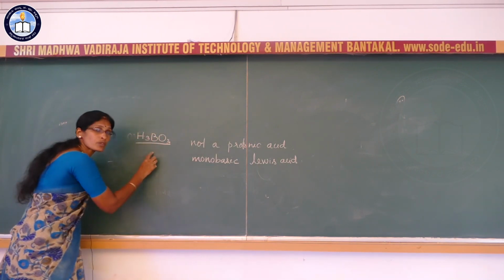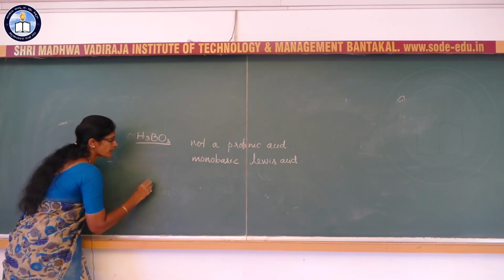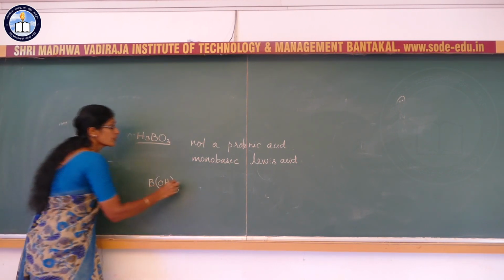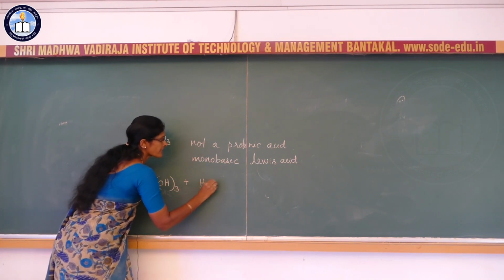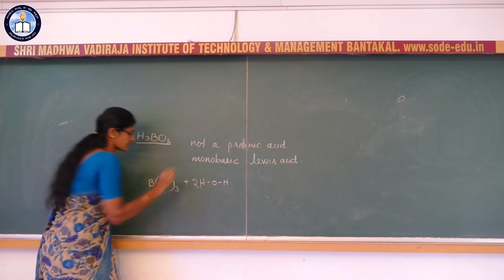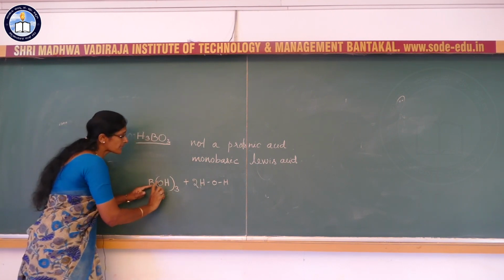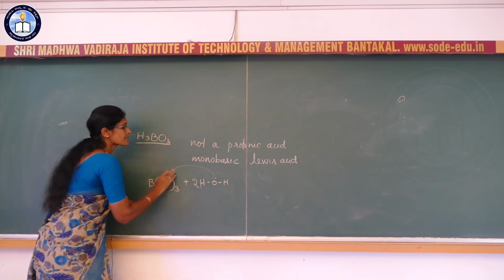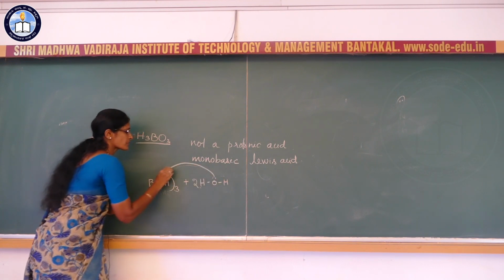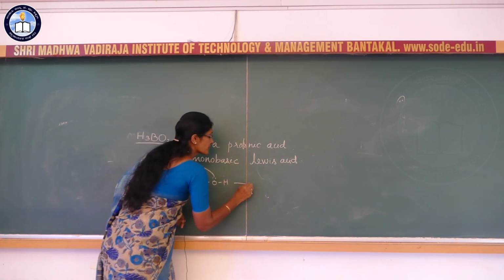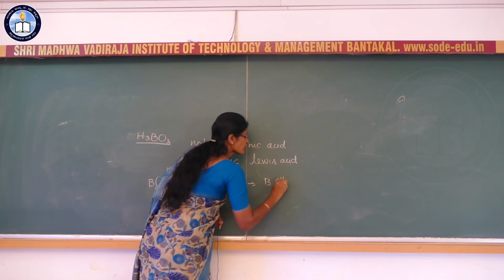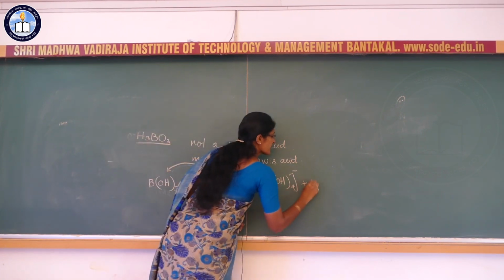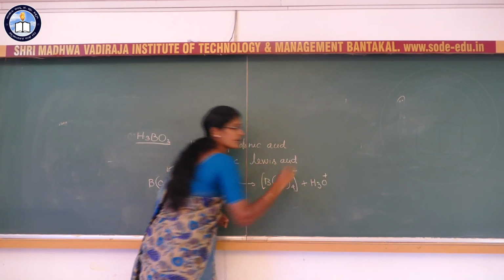That is, when this orthoboric acid H3BO3, or we can write it as B(OH)3, reacts with water, H2O, this B(OH)3 accepts a pair of electrons from oxygen and it gives B(OH)4 minus and it gives H3O plus ion.